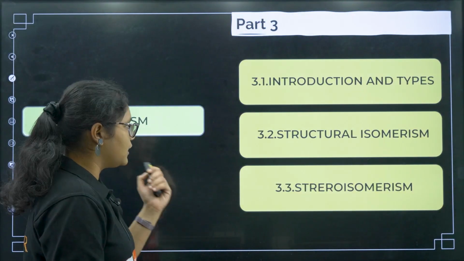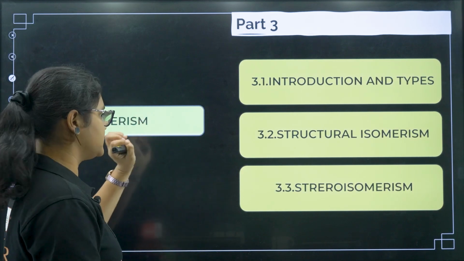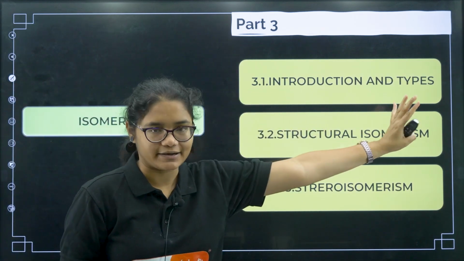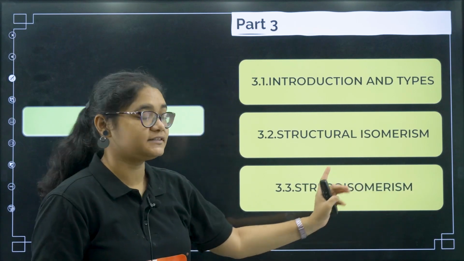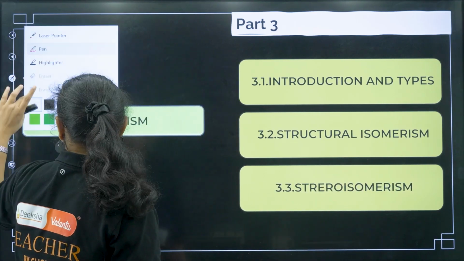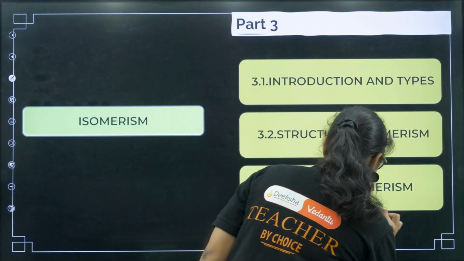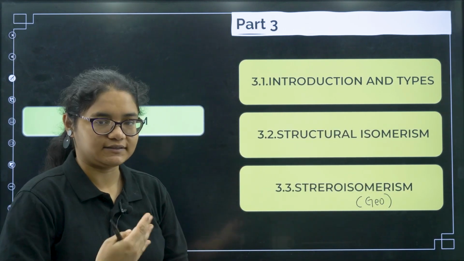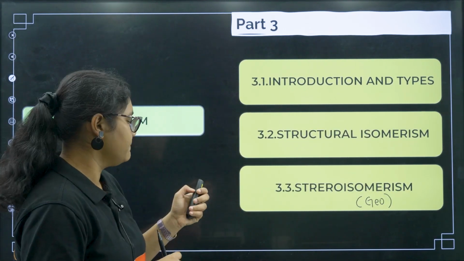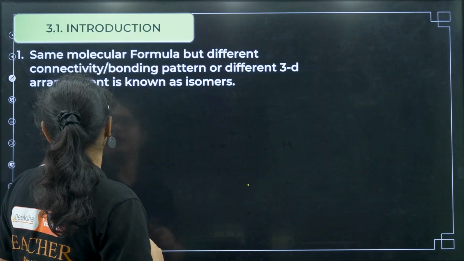Now let us understand isomerism. First we will discuss the introduction and its types, then structural isomerism, then stereoisomerism. In today's video we will only discuss geometrical isomerism. Optical isomerism we will discuss later in the next class. So what is isomerism?